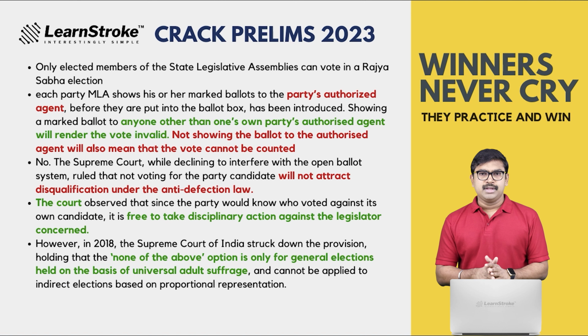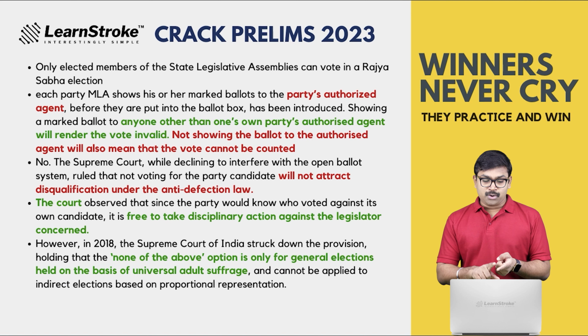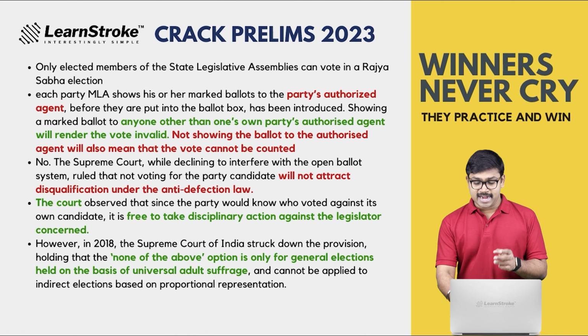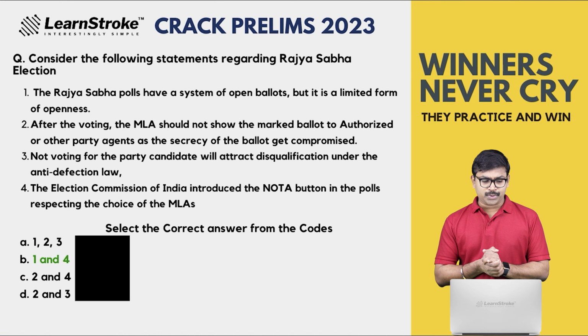Supreme Court refused to. And the NOTA, Supreme Court struck down the provision of NOTA button for general elections held on the basis of, and cannot be applied to indirect elections based on proportional representation. So Rajya Sabha is based on indirect election on proportional representation. So NOTA will not be applied. But the statement here, you can read the question.